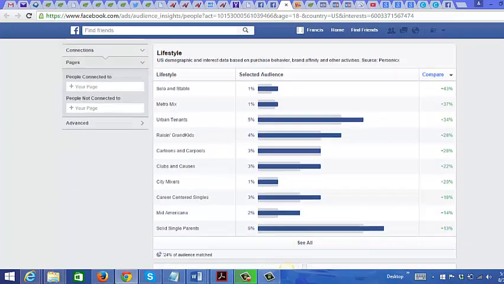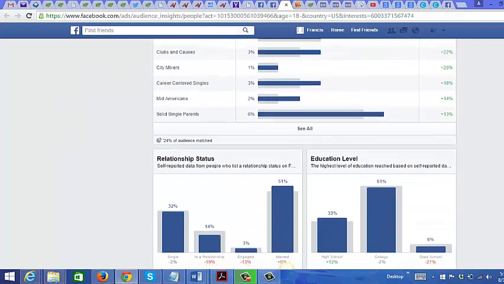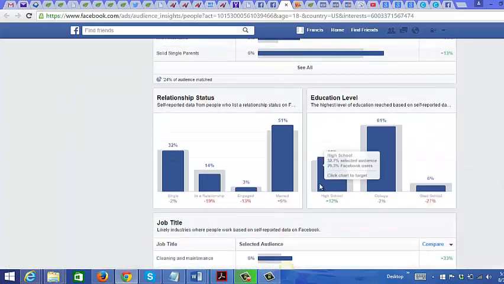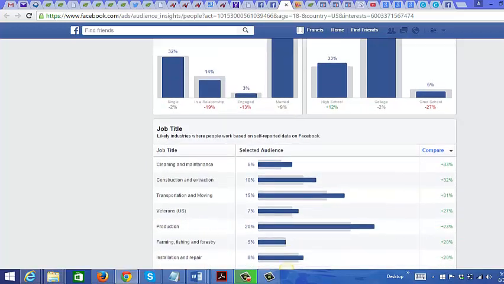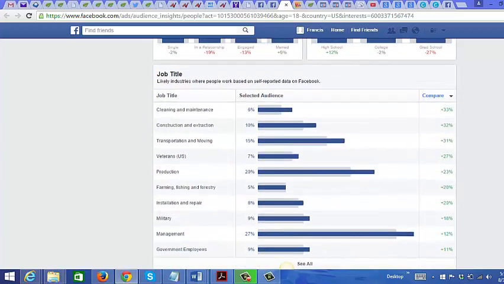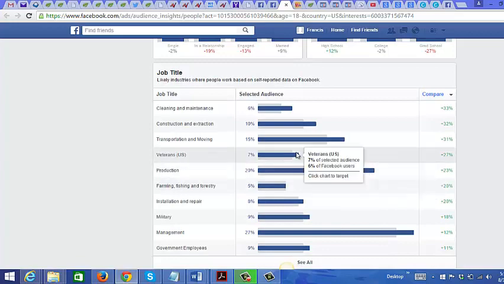Okay, so you could just keep going down: relationship status, education level. You see that 61% have some college education, and the job titles, you can see a lot of them are in management, production.